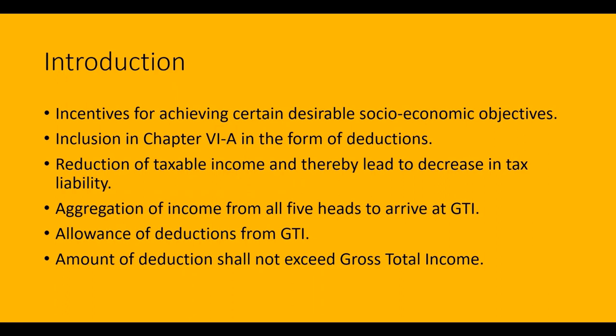These provisions are contained in Chapter 6A in the form of deductions under section 80C to 80U from the gross total income.